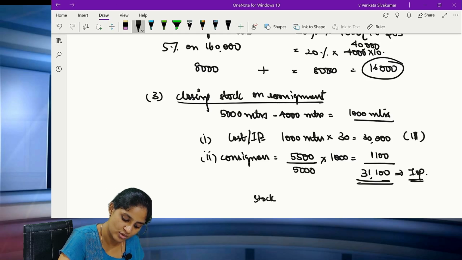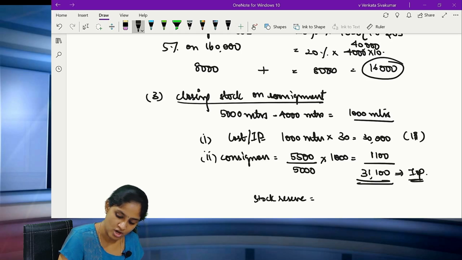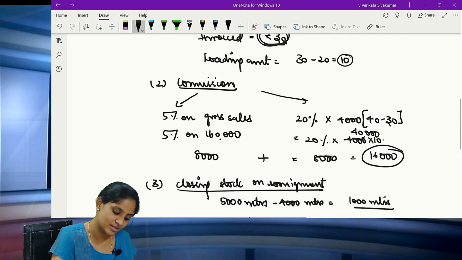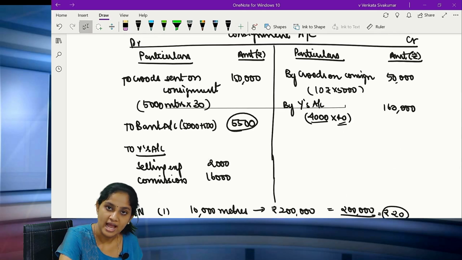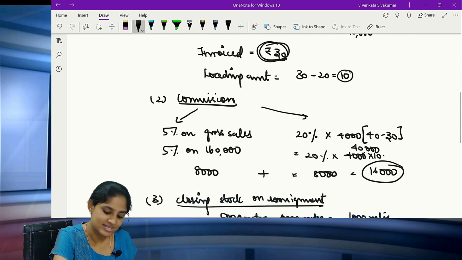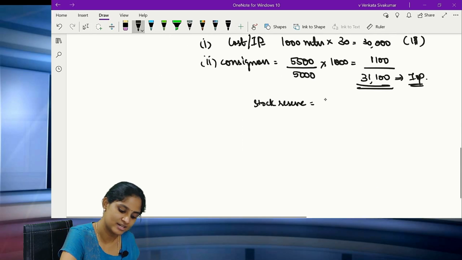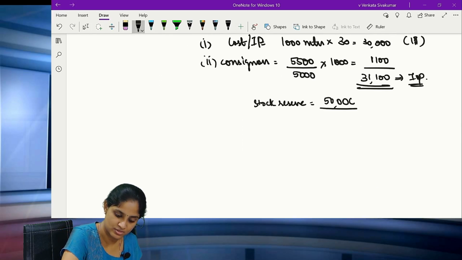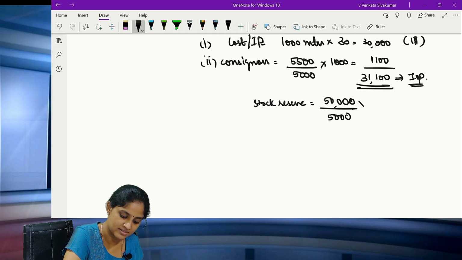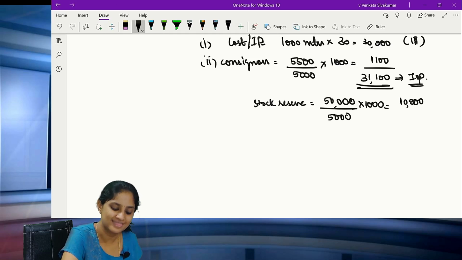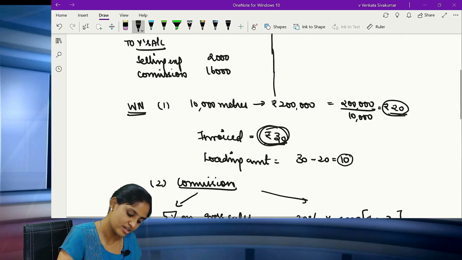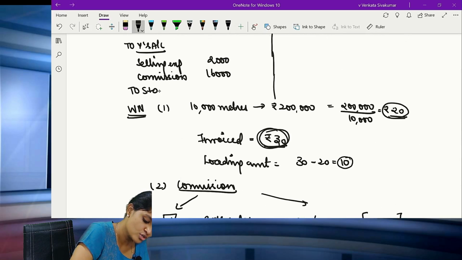Madam, what is the amount of the stock reserve? Stock reserve amount is always easy to calculate. I told you, out of this particular value, however much is the closing stock, calculate like that. So total value is 50,000 for 5,000 meters, but my closing stock is only 1,000. So how much does it come to? 10,000 is the stock reserve. Where should you write? You should write to stock reserve.